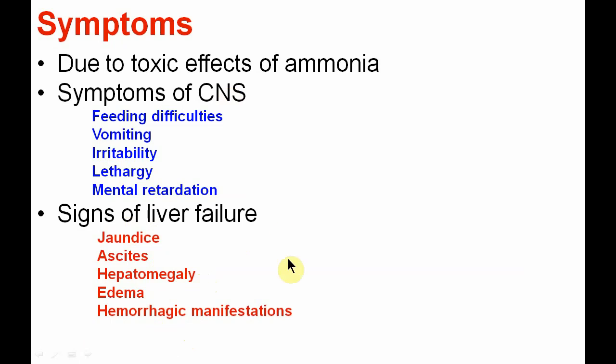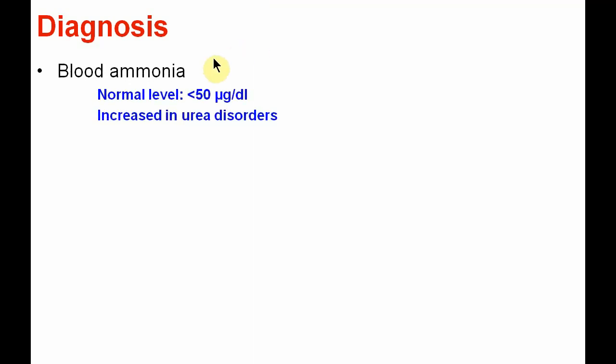So these are the very important symptoms you will find under the urea cycle disorders. Now the diagnosis part. So there is estimation of the blood ammonia level. Normal level is less than 50 microgram per deciliter, but it is highly increased in the urea cycle disorders. For blood ammonia, the preferred sample is the arterial blood.